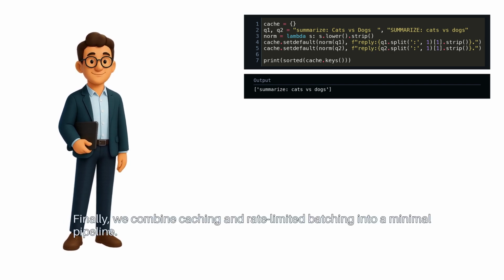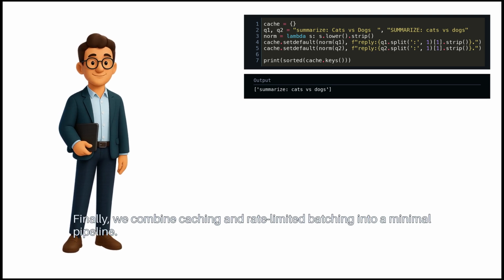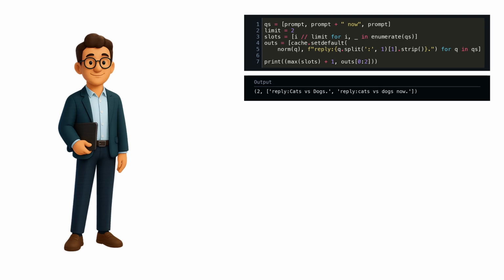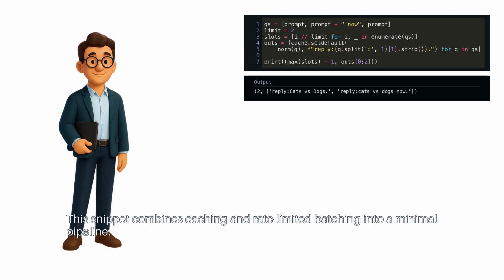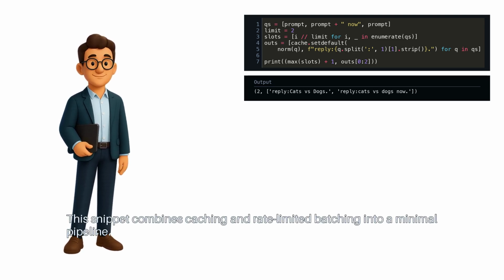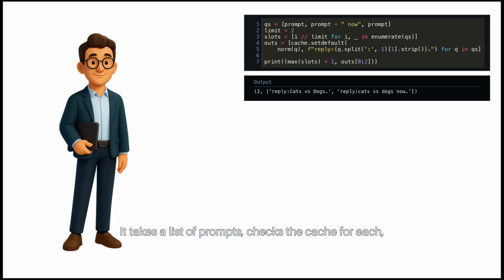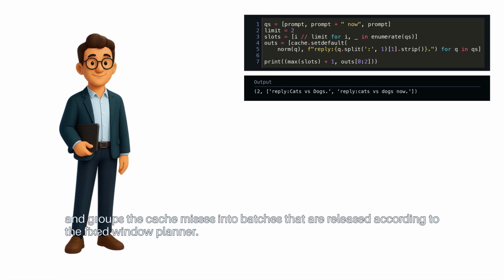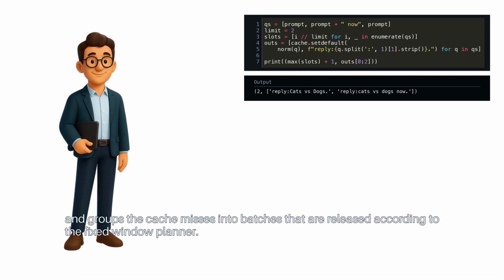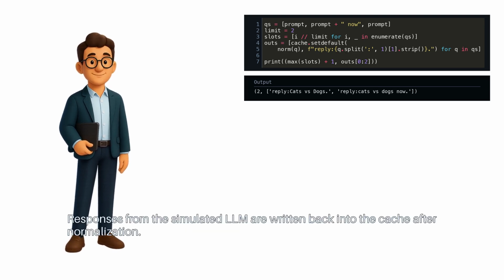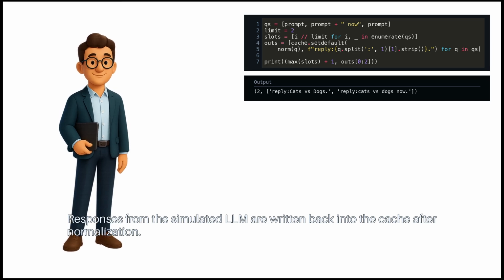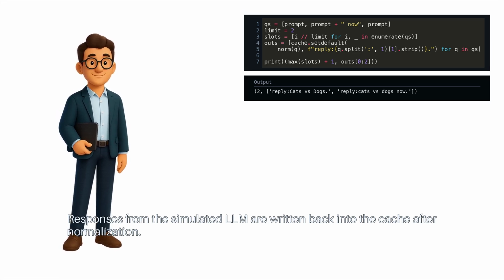Finally, we combine caching and rate-limited batching into a minimal pipeline. This snippet combines caching and rate-limited batching into a minimal pipeline. It takes a list of prompts, checks the cache for each, and groups the cache misses into batches that are released according to the fixed window planner. Responses from the simulated LLM are written back into the cache after normalization.